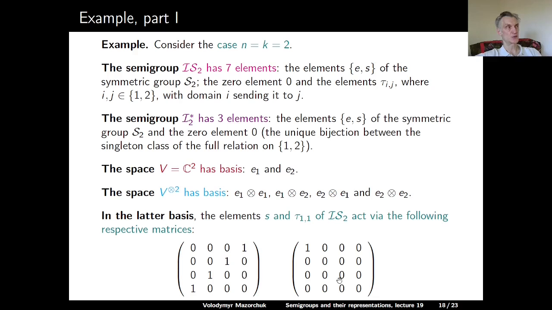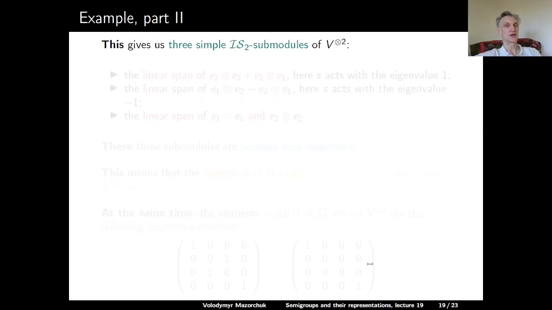And now if we take these two matrices and compute invariant subspaces, we will see that we have 3 invariant subspaces which do not have any non-trivial invariant subspaces. We have the linear span of E1 tensor E2 plus E2 tensor E1, and here S acts with eigenvalue 1.